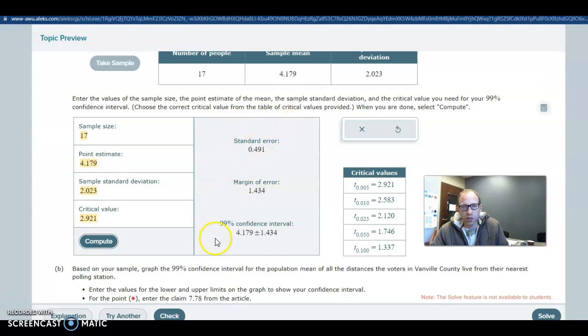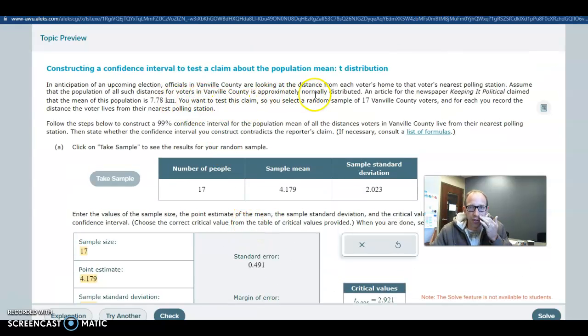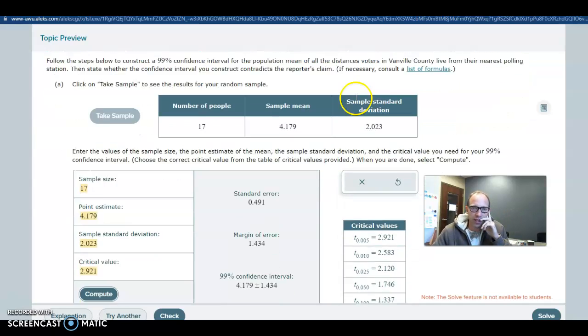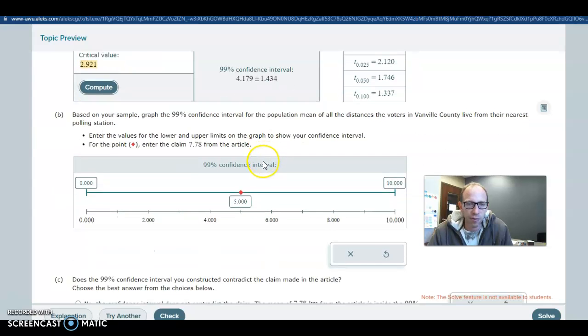Okay, so we use that, we get our confidence interval right here. So again, best guess at the distance from each voter's home to their nearest polling station. So 4.179 is our best guess, but we know it's plus or minus 1.44 miles. We're 99% sure that the true average distance is somewhere in there.